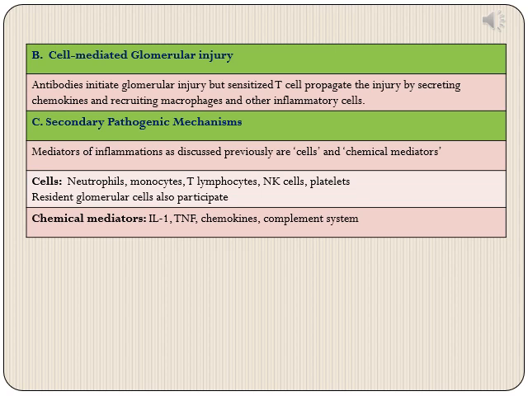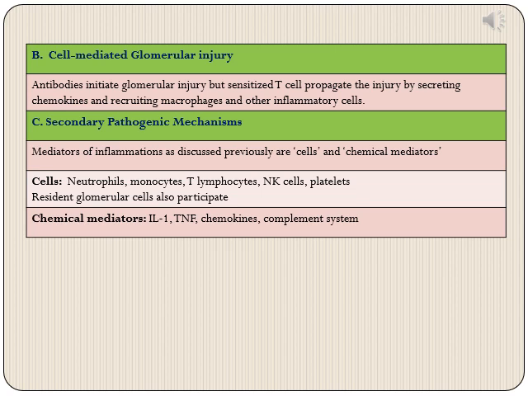Then the third mechanism is secondary pathogenic mechanisms. Mediators of inflammation, as we have discussed previously in the chapter of inflammation, can be either cells or chemical mediators. Cells which propagate this inflammation and cause injury can be neutrophils, monocytes, T lymphocytes, NK cells, platelets, and also resident glomerular cells. They can also participate by secreting different chemical mediators.